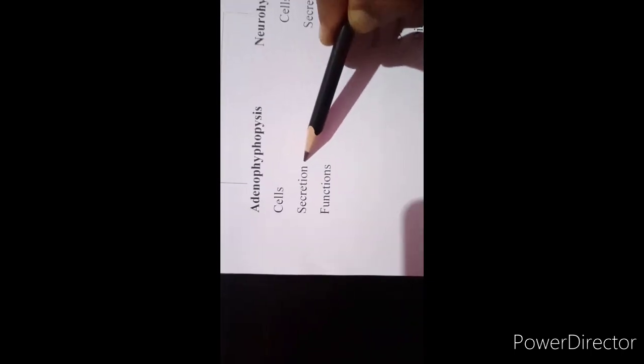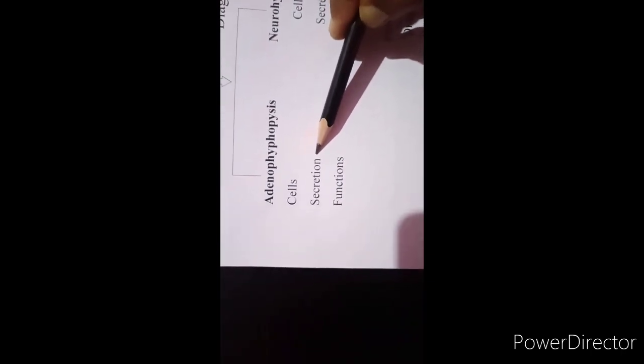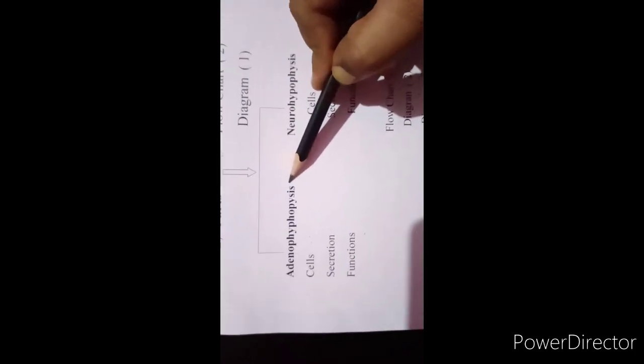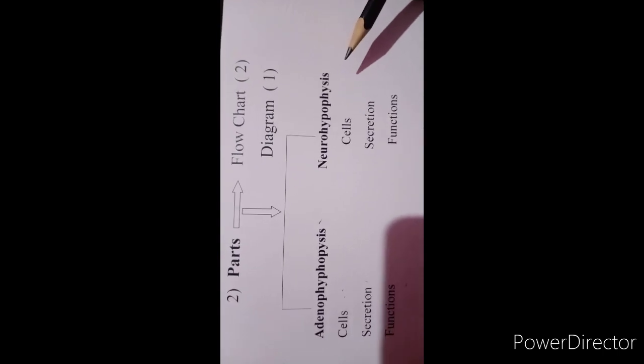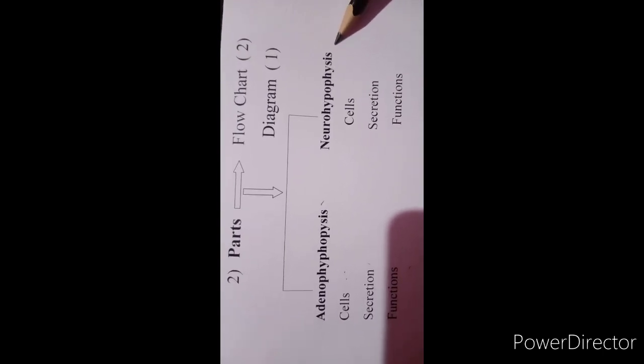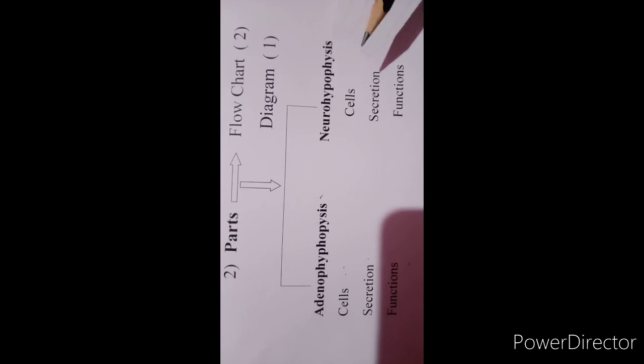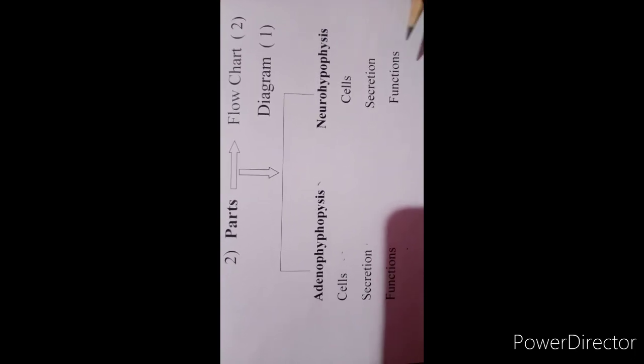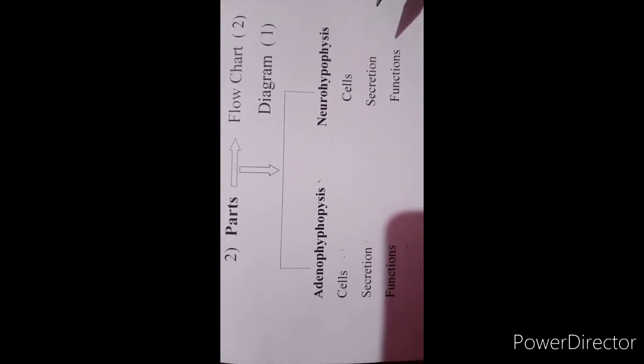So this is all about the adenohypophysis: the cells present in the adenohypophysis, the secretions secreted by these cells, and the functions of these cells. Now we'll go with the next part of this hypophysis cerebri, that is neurohypophysis. Again we'll deal with the cells, secretion and functions of the neurohypophysis.